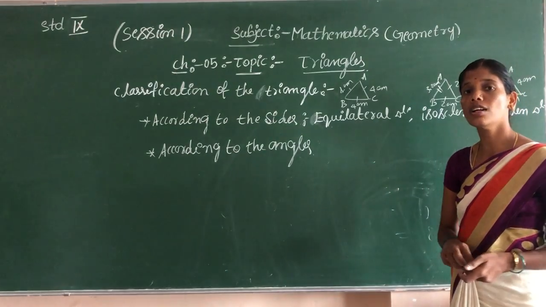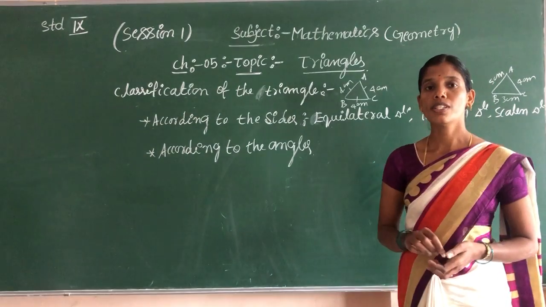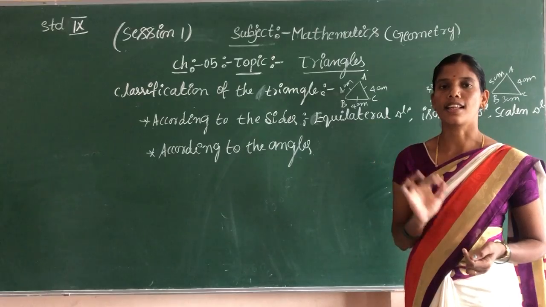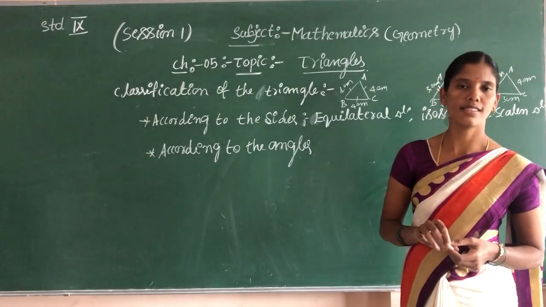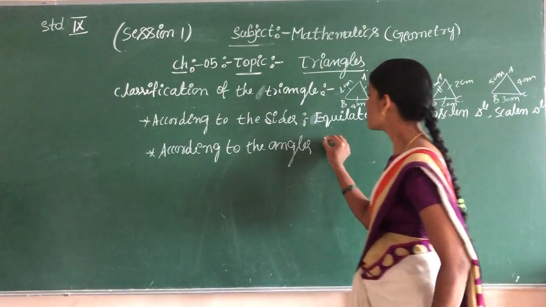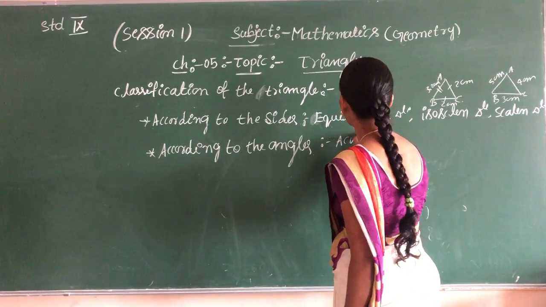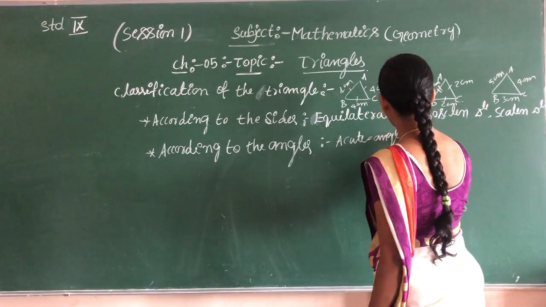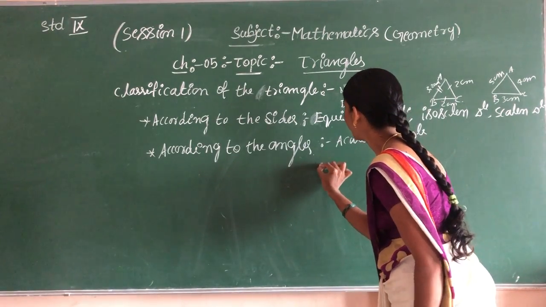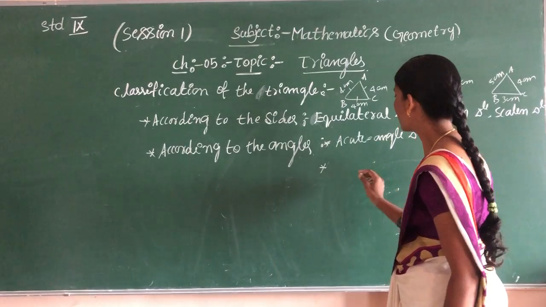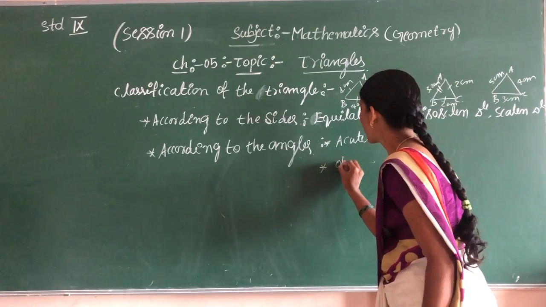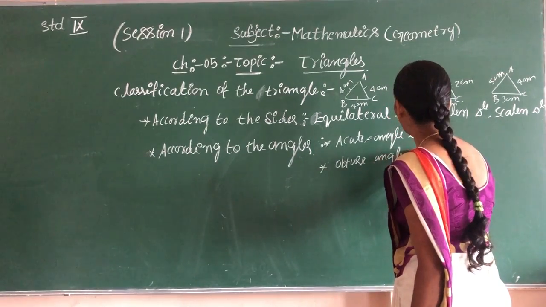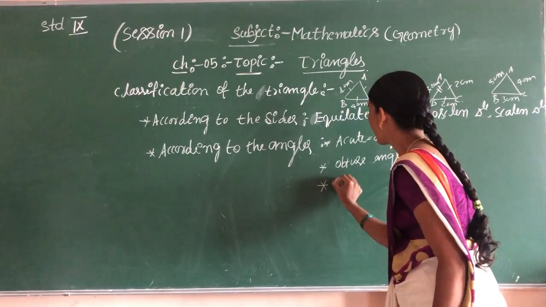Now next, according to the angles. Which angles are there? Acute angle, right angle, obtuse angle, straight angle, complementary and supplementary angle, and reflex angle. So first it is divided into acute angle triangle, second one is obtuse angle triangle, and right angle triangle.